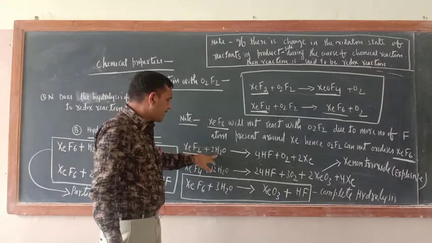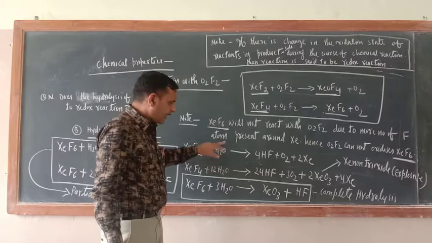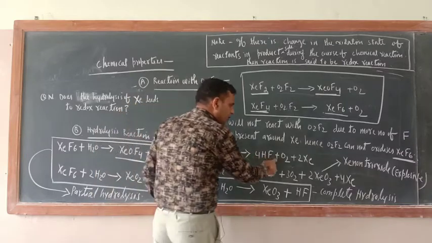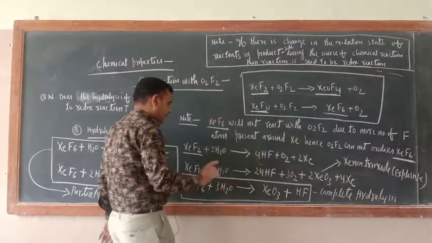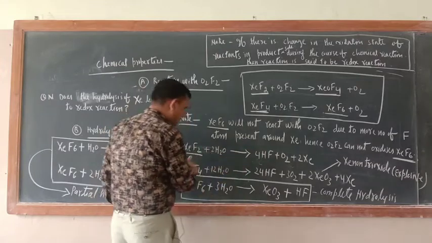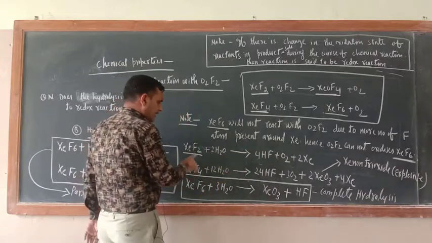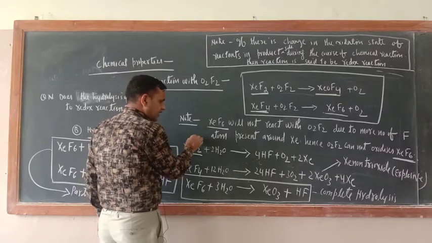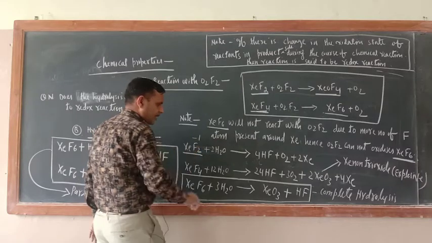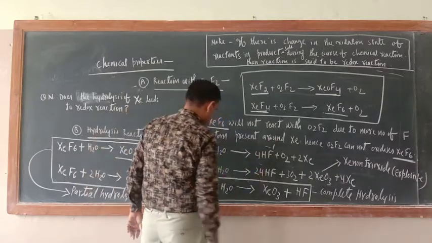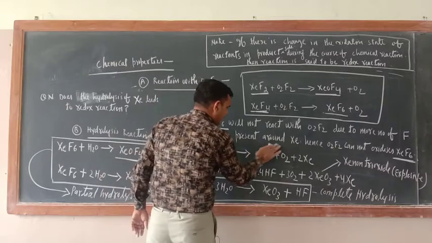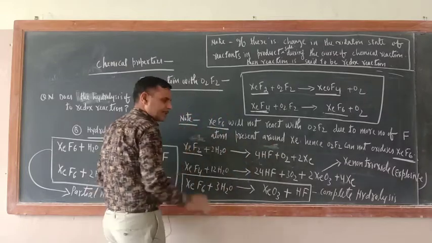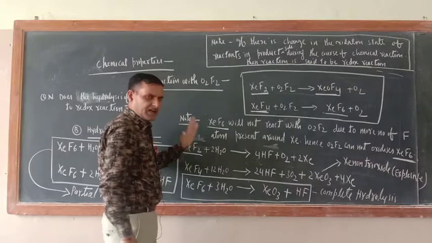XeF2 reacts with water and forms HF, O2 and Xe. Now just see, these are redox reactions. Here fluorine is -1, and here also fluorine is -1, so fluorine is neither undergoing oxidation nor reduction, so it is better not to mention.